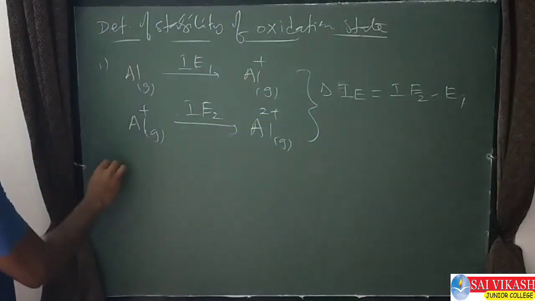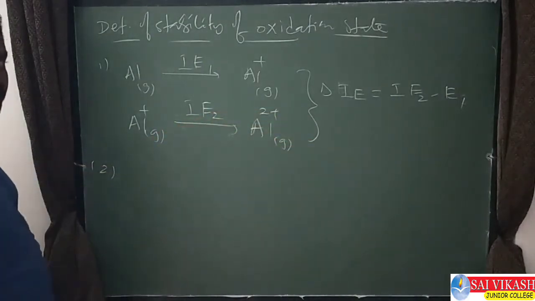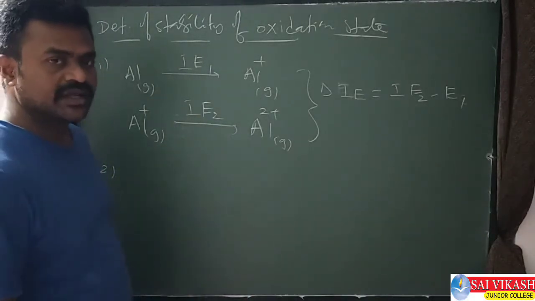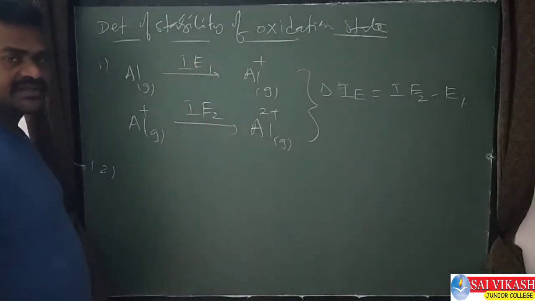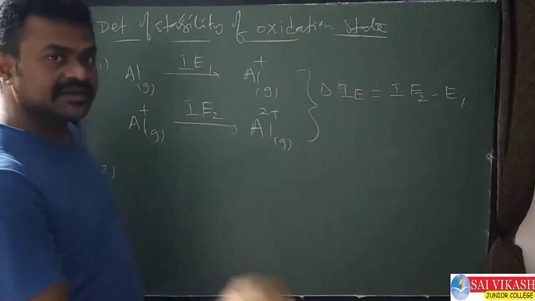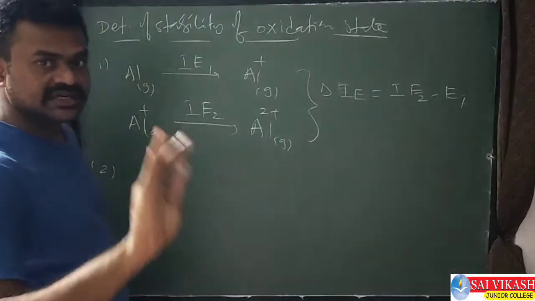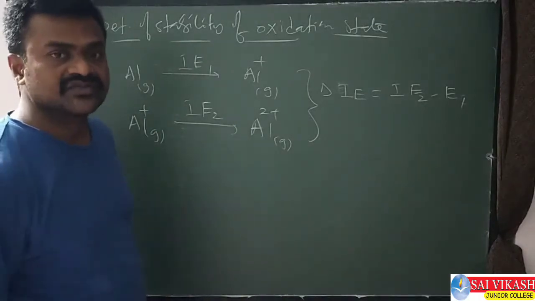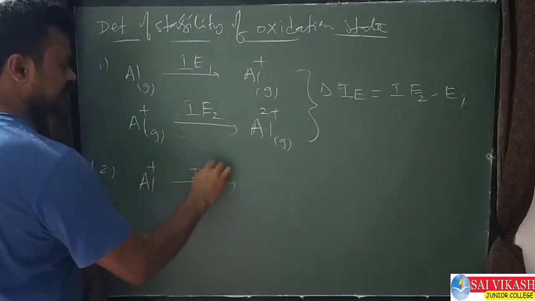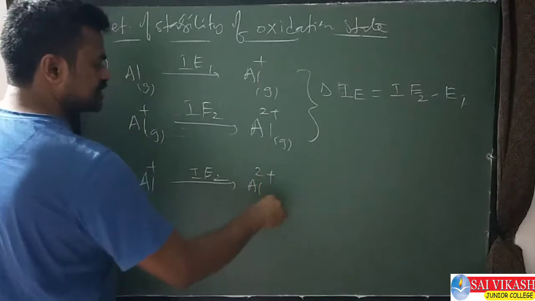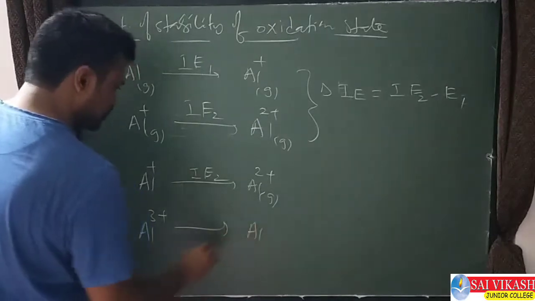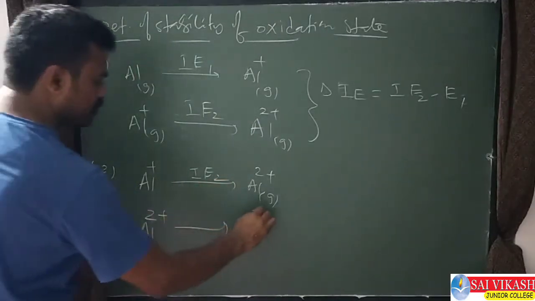This is the first case. Now the second case: further, one more electron can be removed, because aluminium has 3 valence electrons, so 3 electrons we can remove. Of the 1, 2, 3 electrons, the difference for the first 2 electrons I have taken. Now the difference between the second and third electron I am taking again, because the difference of two successive ionization enthalpy values should be taken. Al+ becomes Al2+, this is IE2, and Al2+ becomes Al3+.